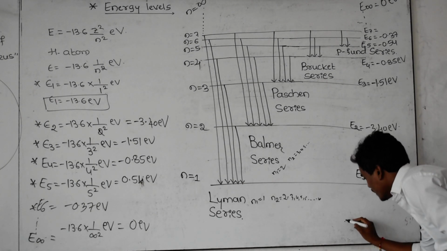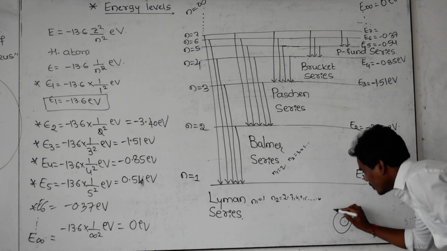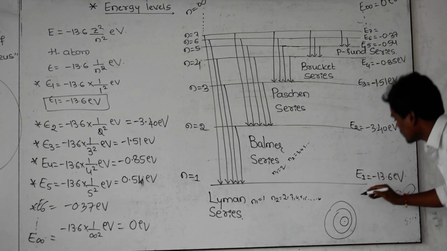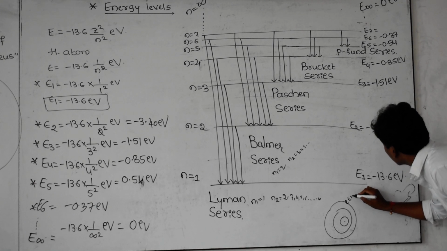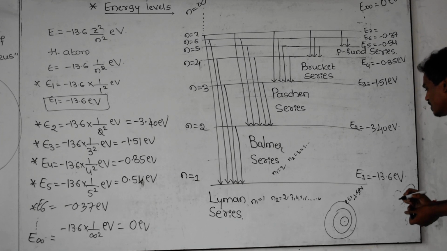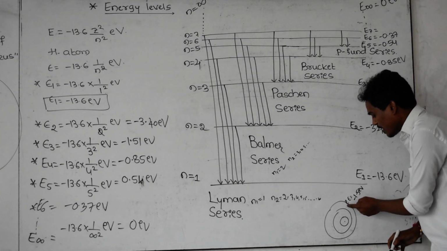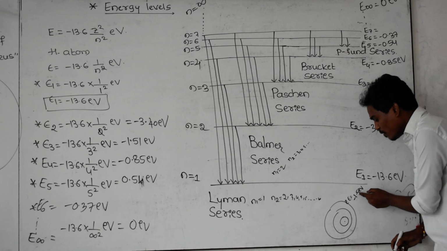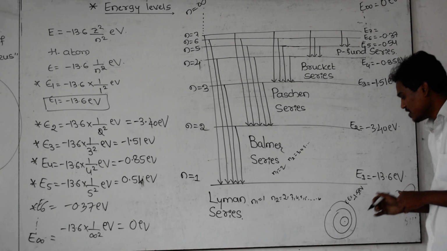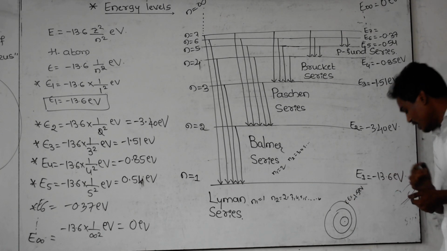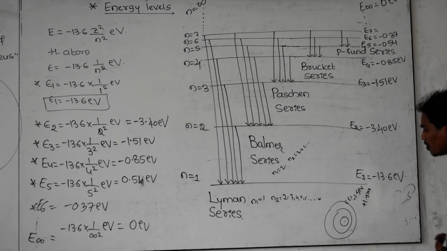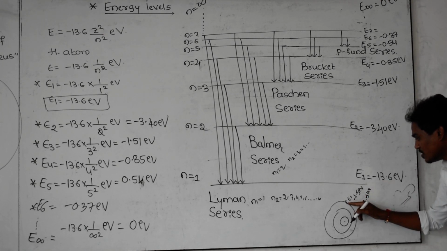What is the meaning of this? Let us consider the first orbit, second orbit, third orbit. For example, in the third orbit, the electron has the energy of minus 1.51 electron volt. If you supply plus 1.51 electron volt of energy to this electron, it leaves the atom. That means it escapes the atom.